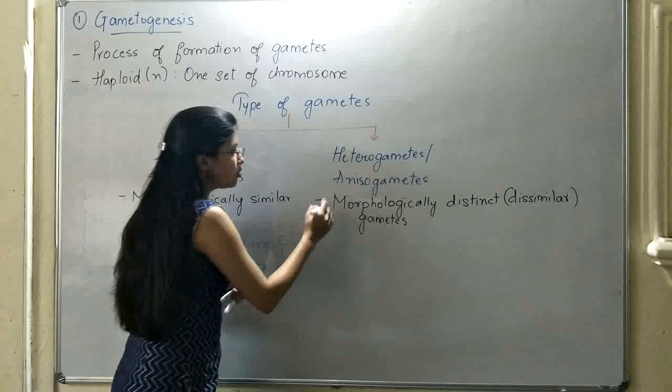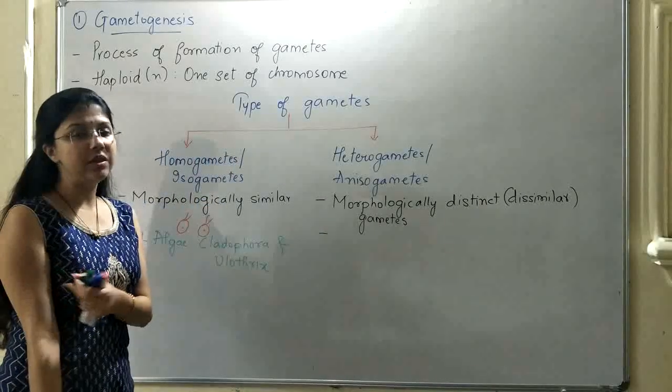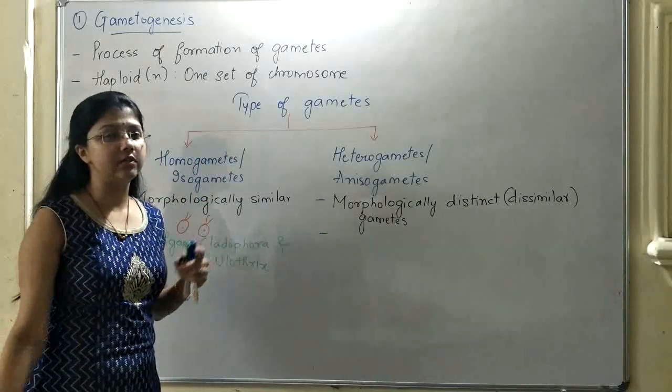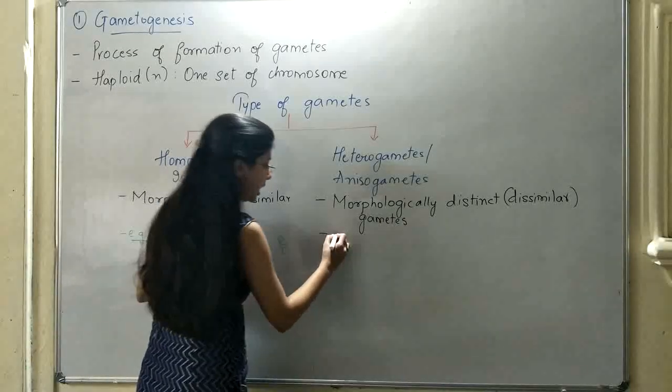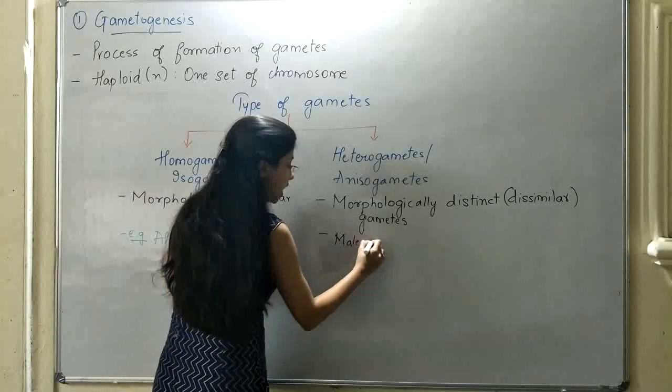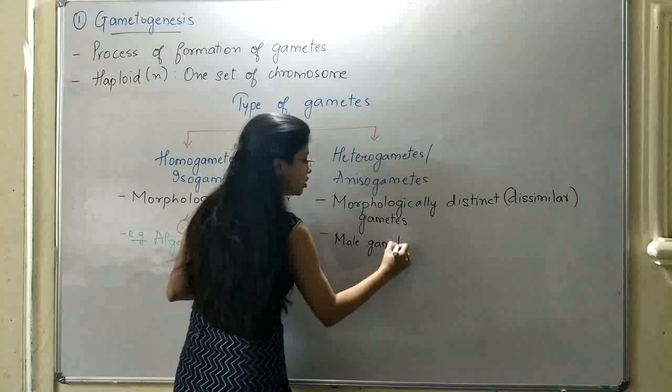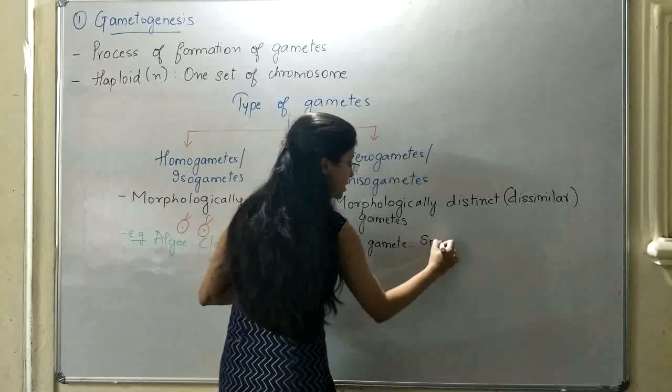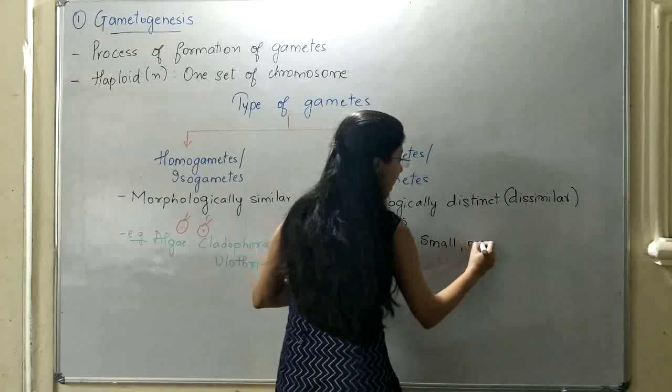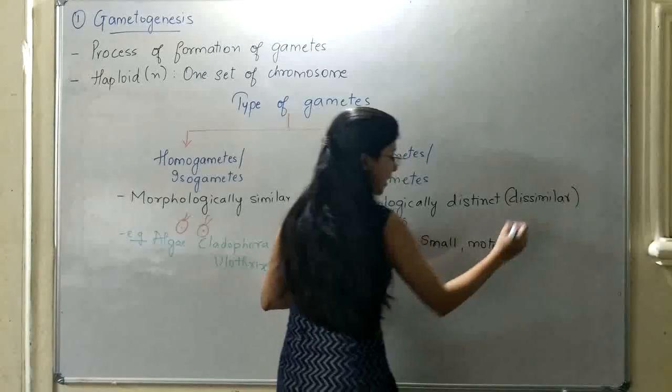When you talk about heterogametes, that means there will be one male gamete and another one will be a female gamete. In heterogametes, the male gamete is generally small in size and it is motile.